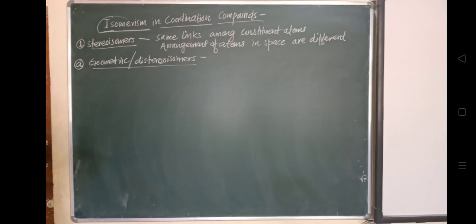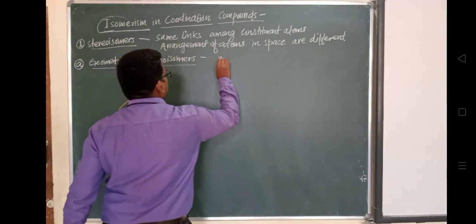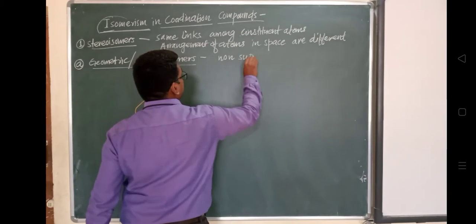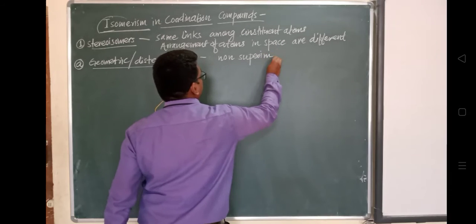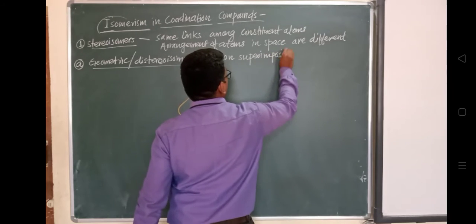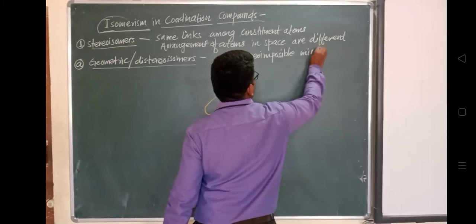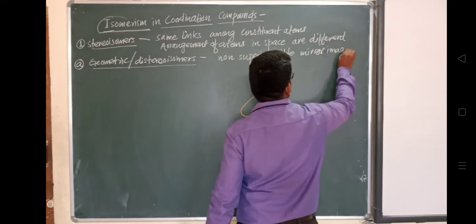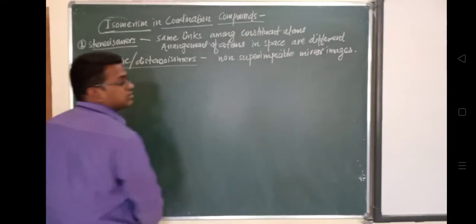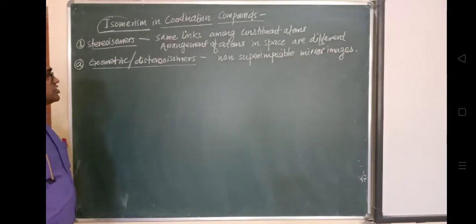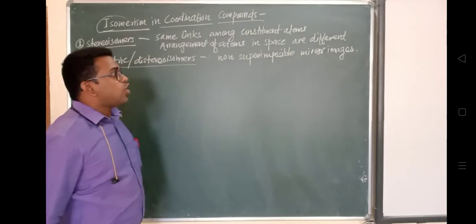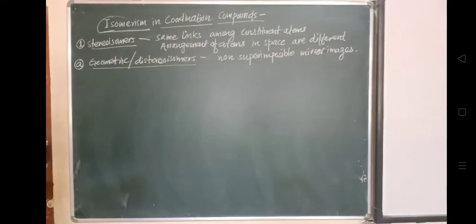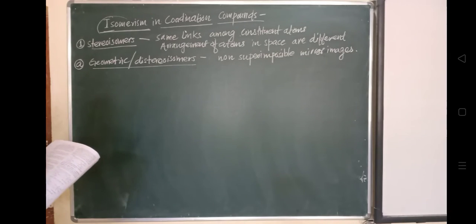These are non-superimposable mirror image isomers, and these are possible in heteroleptic complexes.